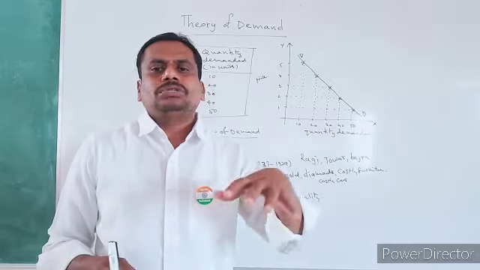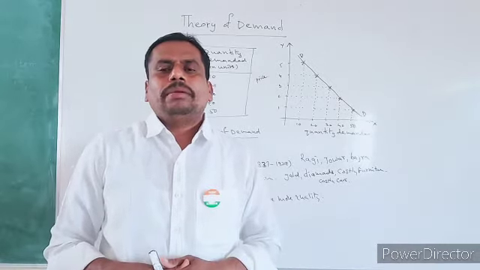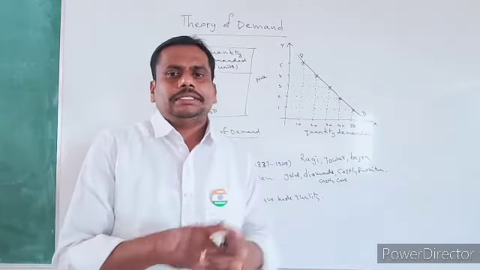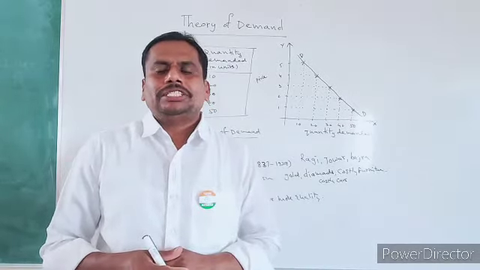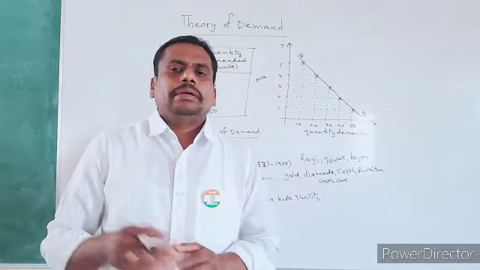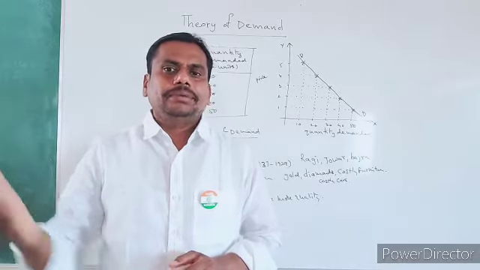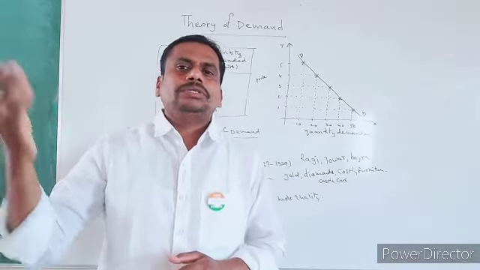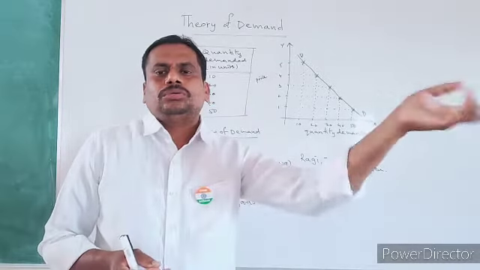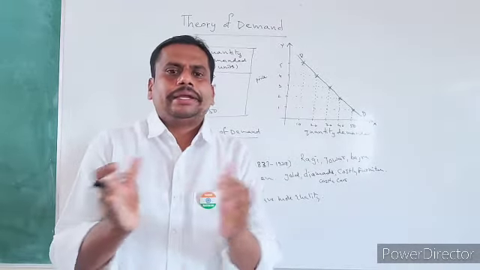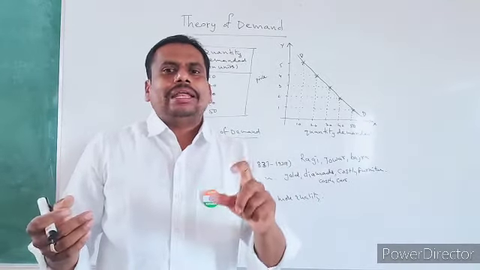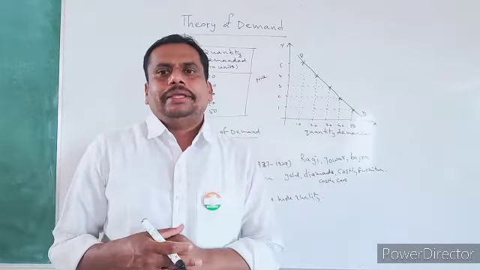If the price of such goods decreases, people feel that even the quality has decreased. So instead of purchasing those goods, they may go to other kinds of goods. They may prefer to purchase other branded goods, even higher priced goods. Understood? See, there are two types of toothpaste, for example, Colgate and Close-Up. All people felt that Colgate has more quality.